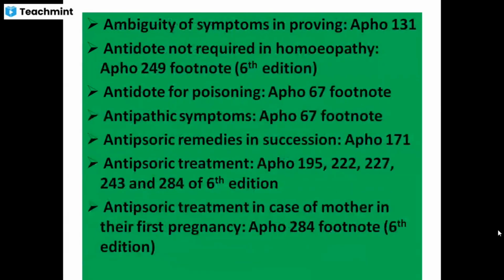Okay, watch the difference. Next, ambiguity of symptoms in proving is given in aphorism number 131. Antidote not required in homeopathy is given in aphorism 249 footnote in the 6th edition. Antidote for poisoning, aphorism 67 footnote.